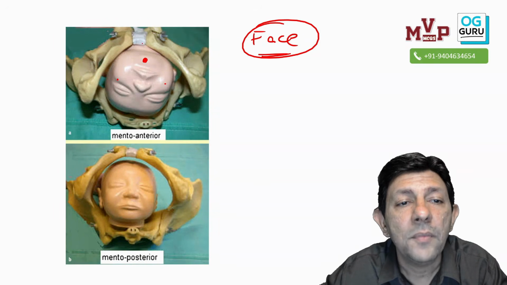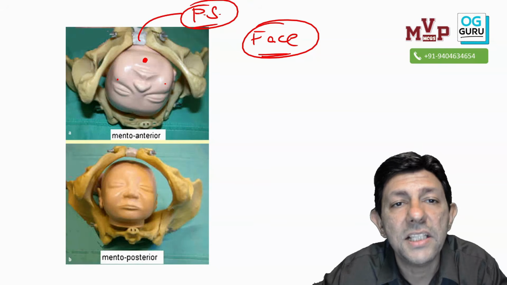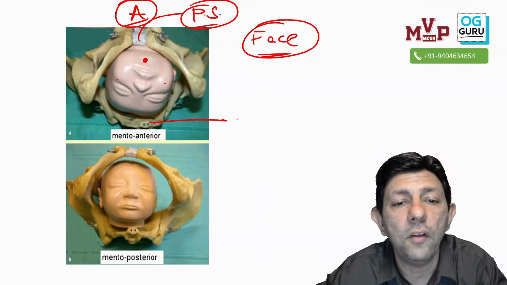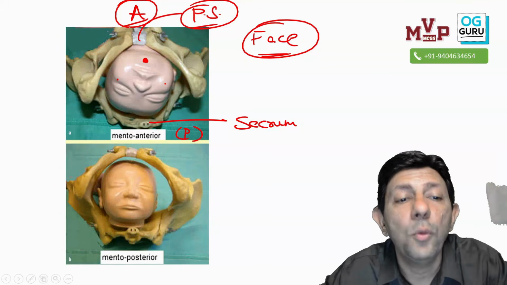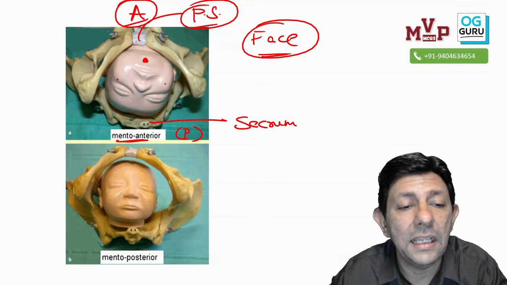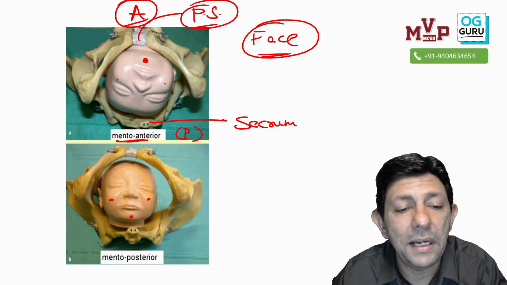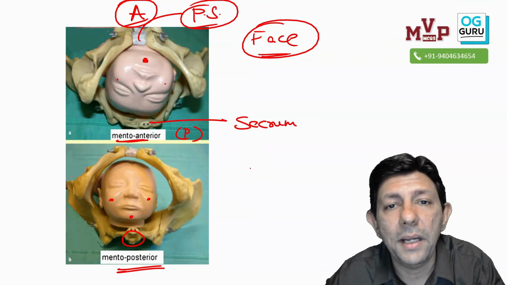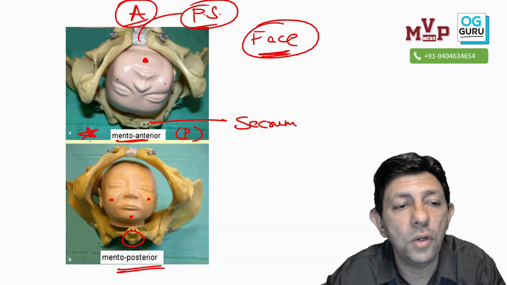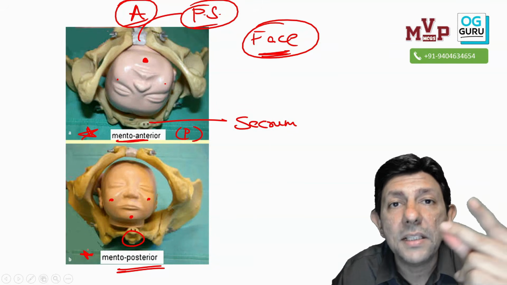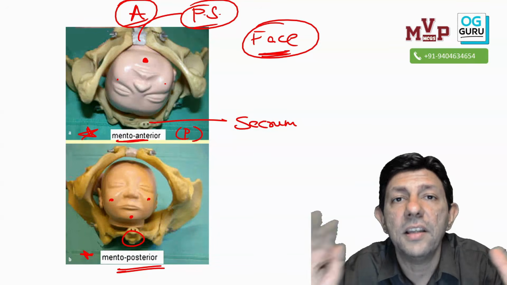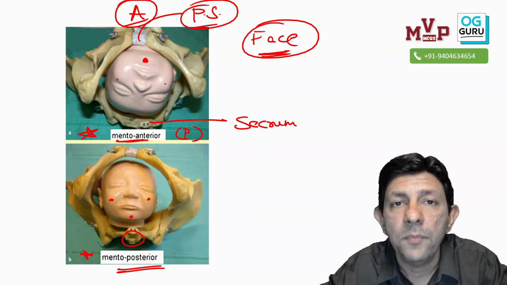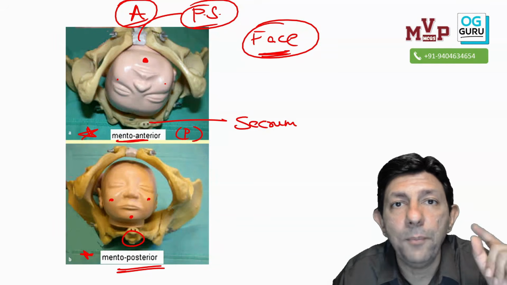If the mentum is towards the pubic symphysis, which is anterior, and all of you can see the sacrum, that is posterior. Understood? So when the mentum is towards the pubic symphysis, this is called mento anterior. Here clearly you can see, okay, sir, mentum is towards the sacrum. So this is mento posterior face. Both are face only. So one is mento anterior, the other mento posterior. Please comment in the chat box. Out of these, which can deliver vaginally, which will require C-section? Both can deliver vaginally, which is very important. I'll answer you in the chat box.